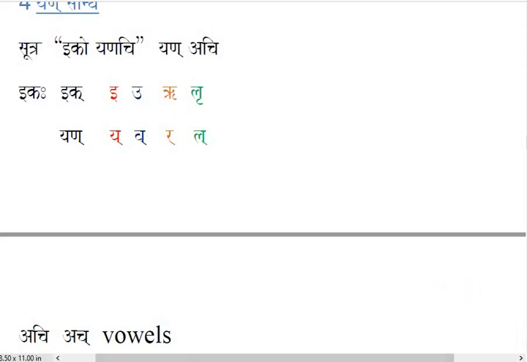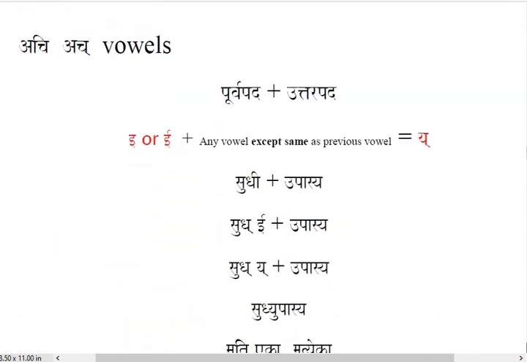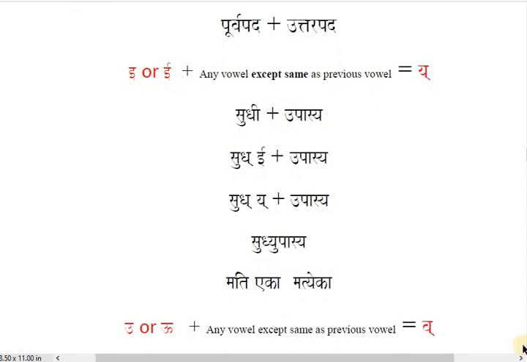So here you are free to convert to a consonant, but the only condition is that the next should not be the same vowel. So here we have Sudhi and Upasya. Long i will be converted to halant ya. Remember this. As soon as you disjoin this i out of Sudhi, the consonant will be halant. So i will be converted to ya, and then Upasya, no changes in that.